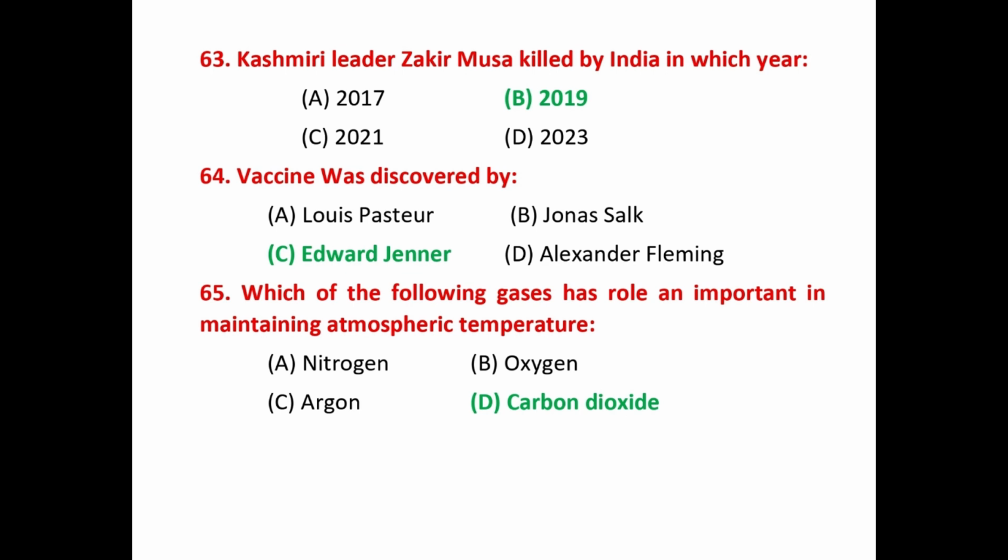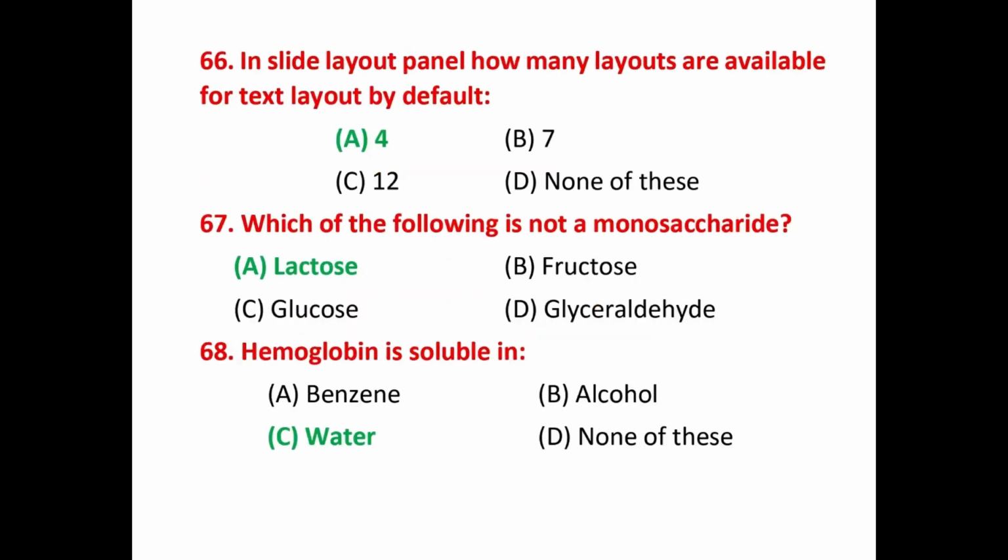Question number 65. Which of the following gases has an important role in maintaining atmospheric temperature? That answer is carbon dioxide. Question number 66. In the slide layout panel, how many layouts are available for text layout by default? That answer is 4. Question number 67. Which of the following is not a monosaccharide? That answer is lactose. Question number 68. Hemoglobin is soluble in? That answer is water.